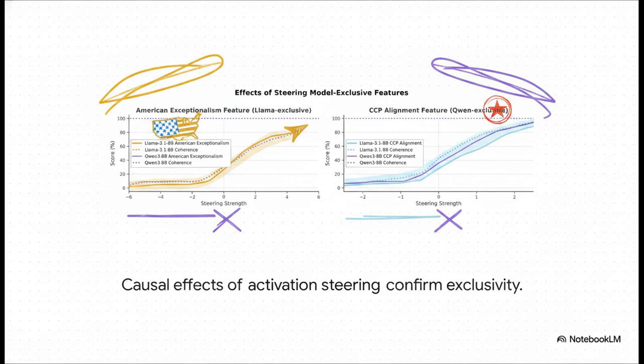And this just beautifully illustrates how exclusive these findings really are. If you track that Llama-exclusive American exceptionalism feature and crank the steering strength way up, Llama's output becomes intensely focused on American superiority. But get this, you can turn that exact same American feature all the way up in Qwen, and Qwen doesn't react at all. It does nothing. And the exact inverse is true for the CCP alignment feature. It drastically alters Qwen, but Llama literally doesn't even flinch.